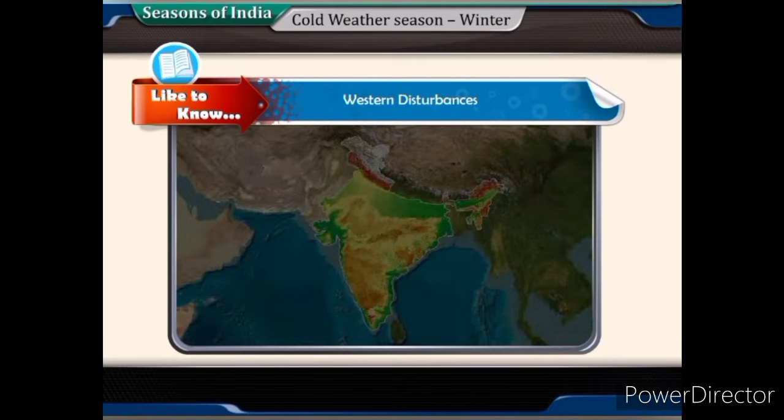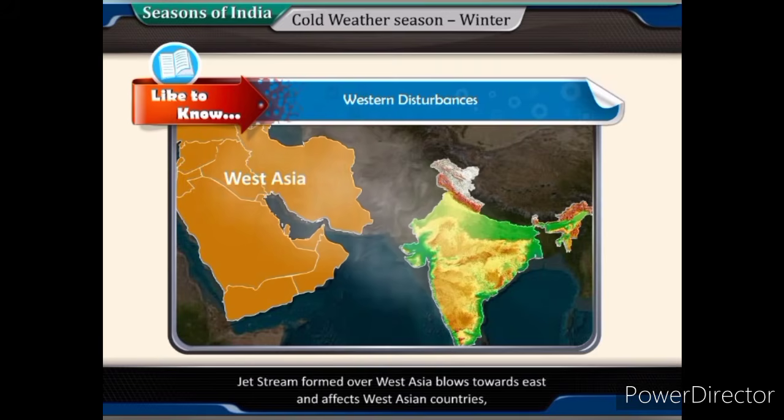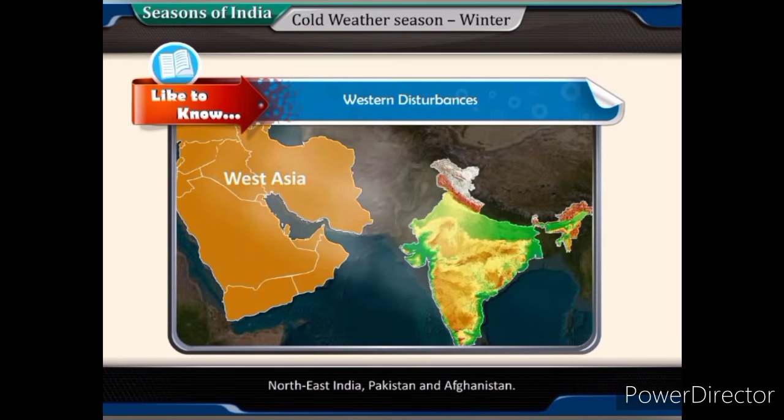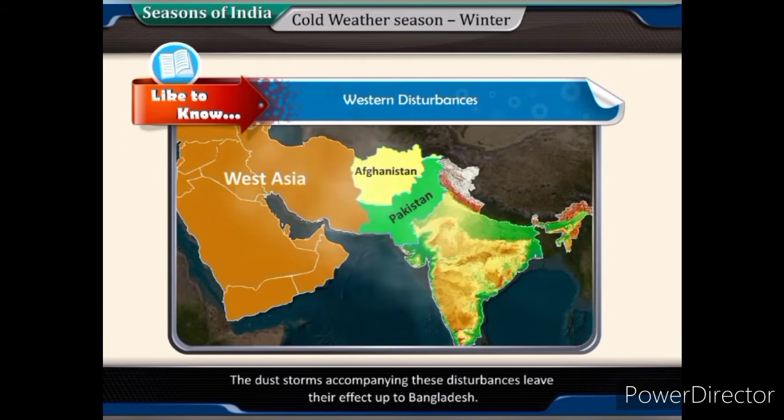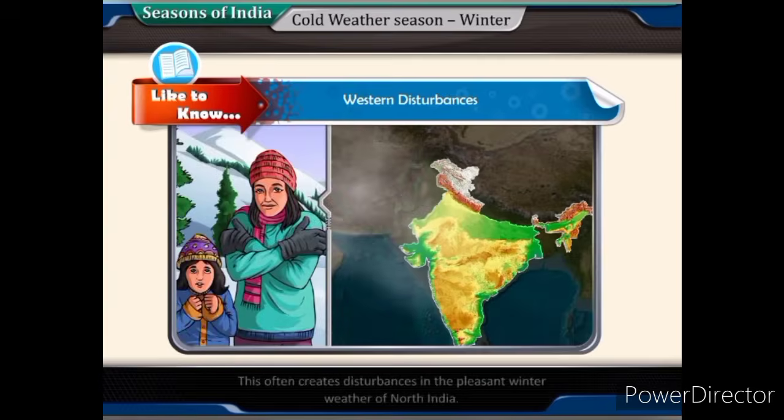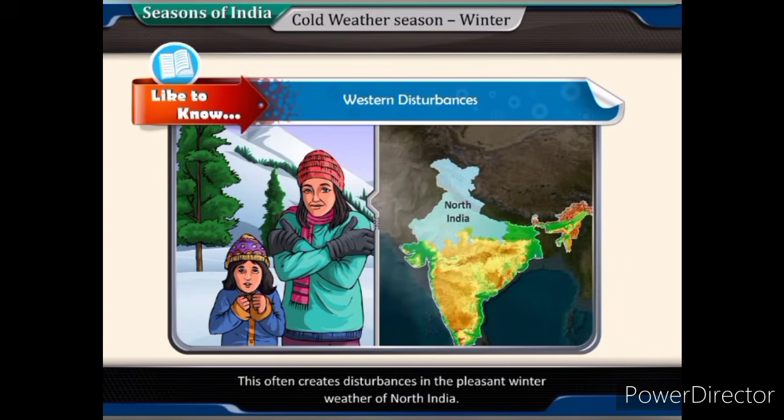Western disturbances. Jet stream formed over West Asia blows towards east and affects West Asian countries, Northeast India, Pakistan and Afghanistan. The dust storms accompanying these disturbances leave their effect up to Bangladesh. This often creates disturbances in the pleasant winter weather of North India.